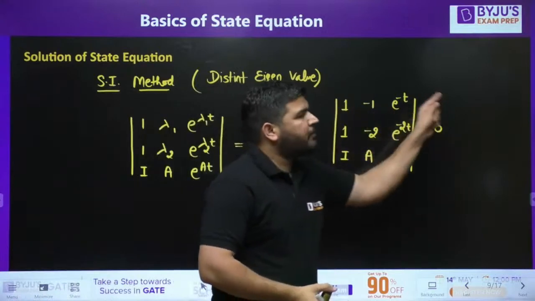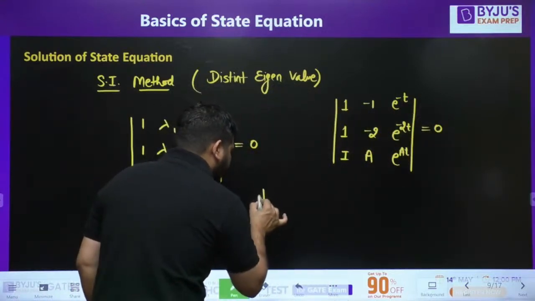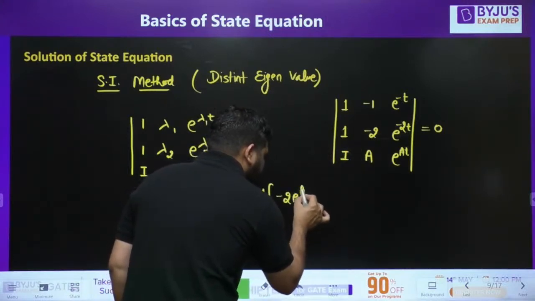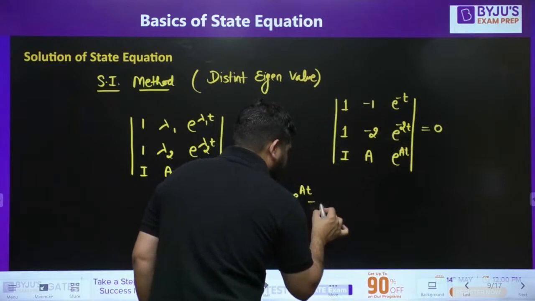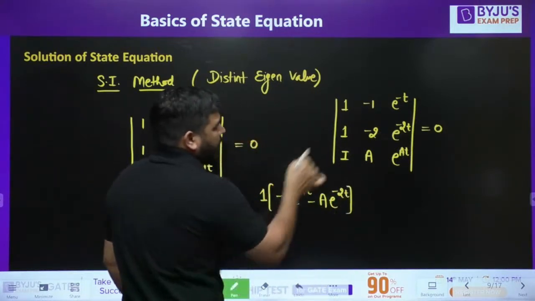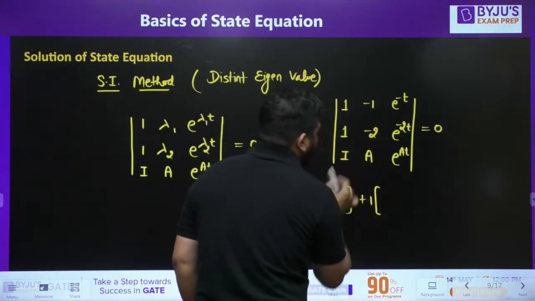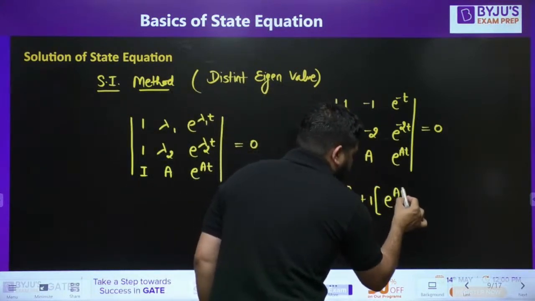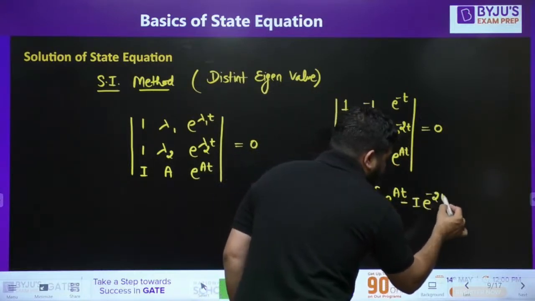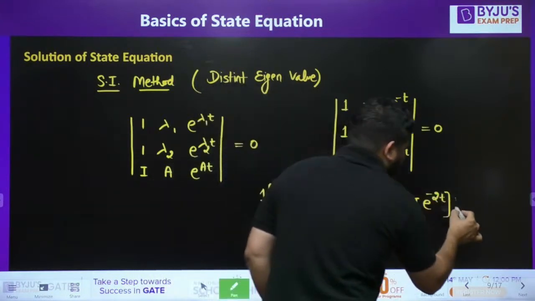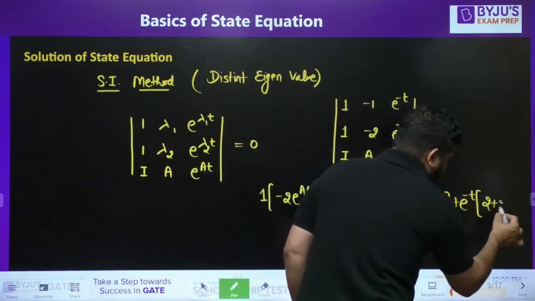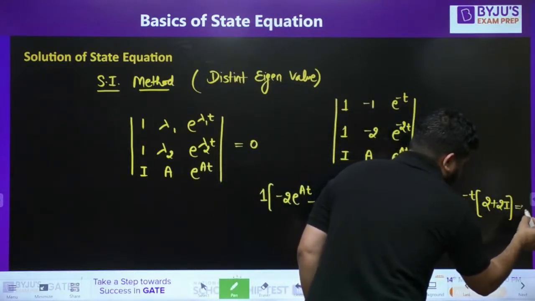Along this row, you will get 1 into (minus 2 e to the power At minus A e to the power minus 2t), plus 1 into (e to the power At minus identity into e to the power minus 2t), plus e to the power minus t into (A plus 2 identity), and put it equal to 0.